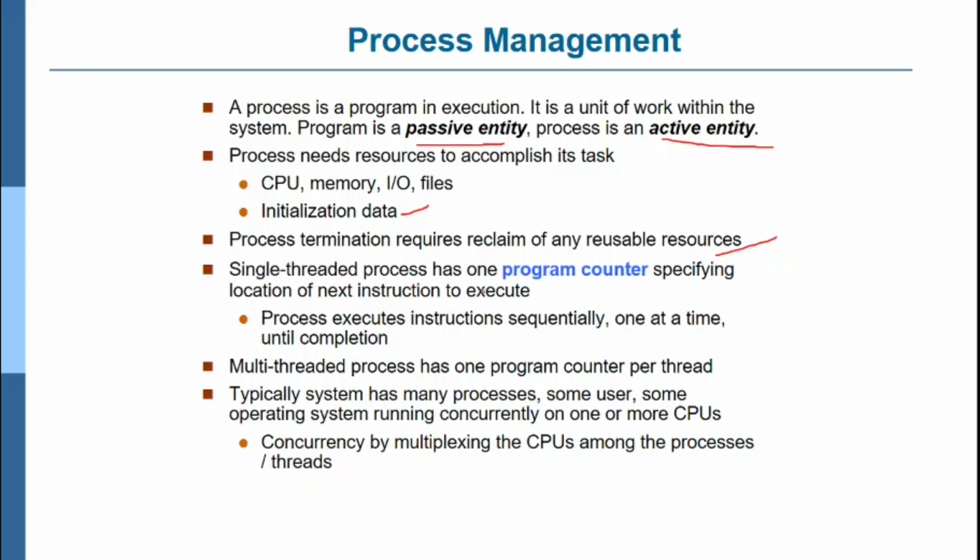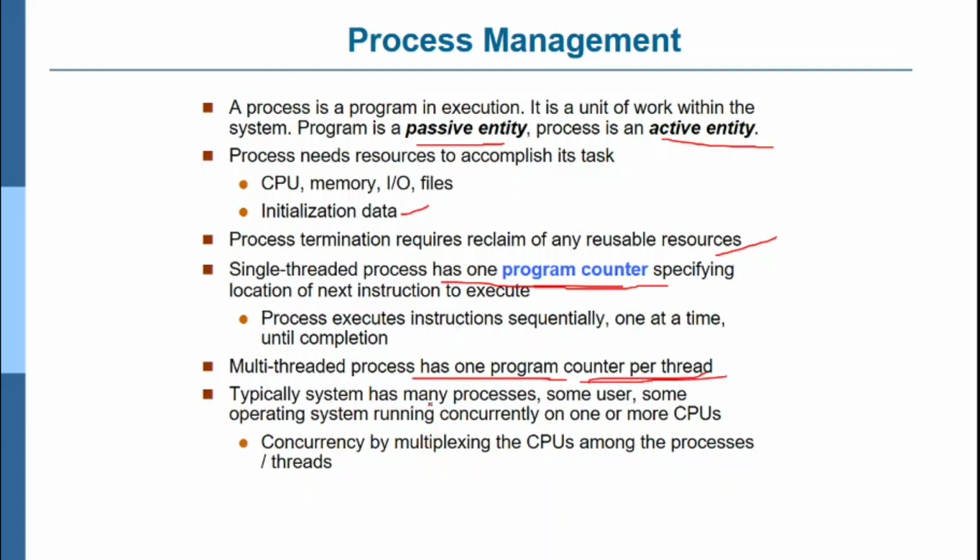A single-threaded process has one program counter. A multi-threaded process has one program counter per thread.